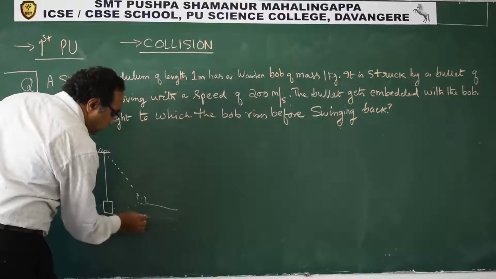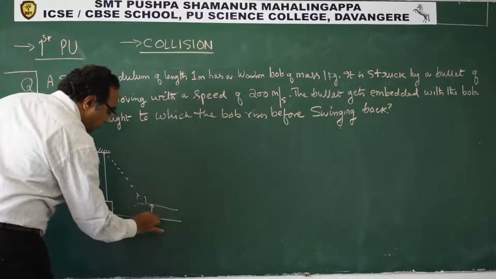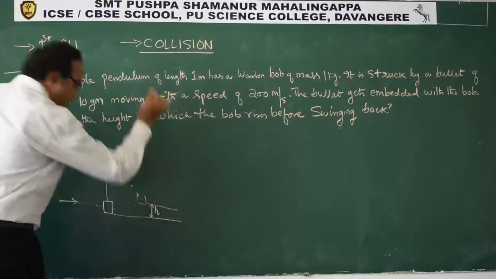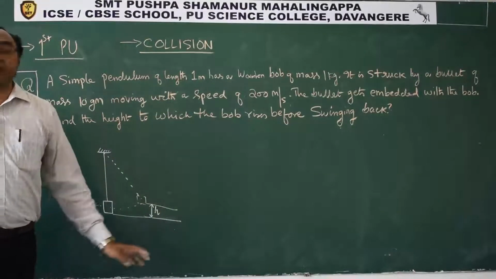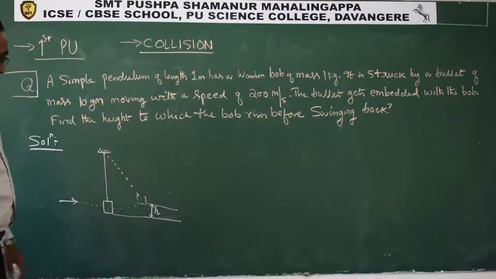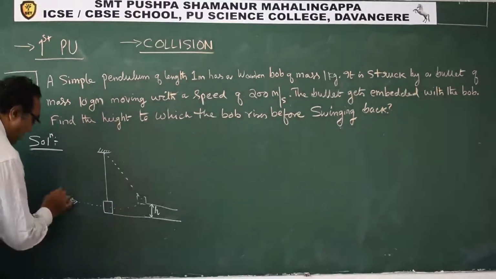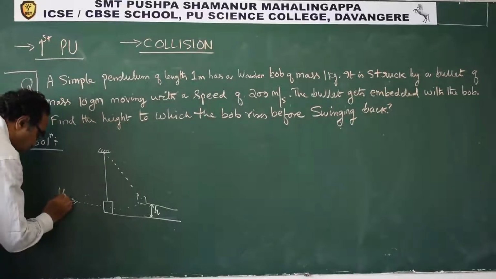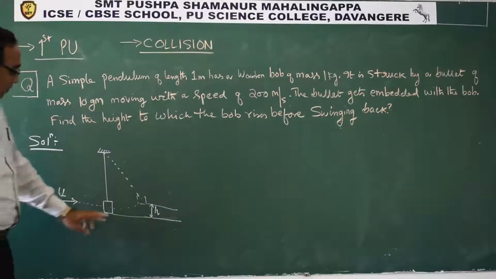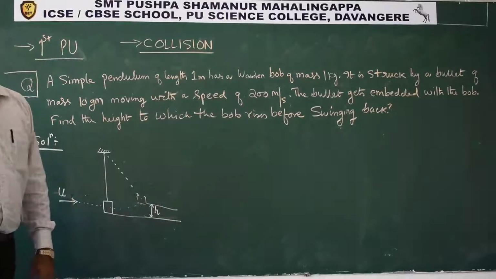This is the height which it rises. This is what is given in the form of a diagram. Our aim is to find this height.